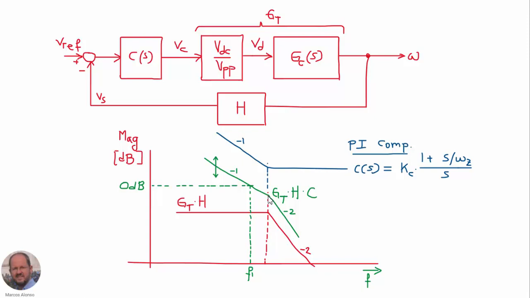So this is the procedure, but in order to do all the calculations, it is better to use mathematical software. We are going to use Python, and we will see how to do this in the next slide.